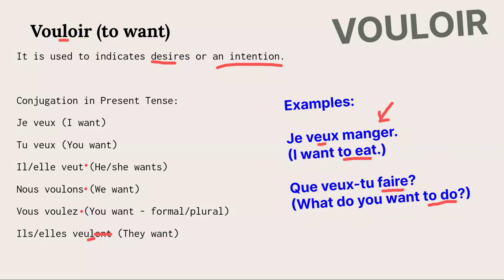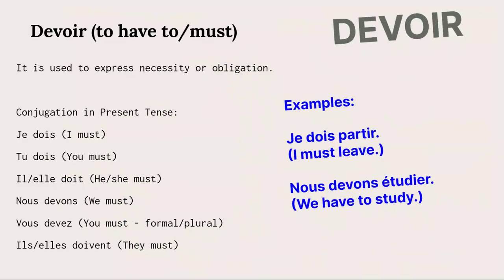Okay, let's move to the next verb. The next and the last verb is called devoir. Devoir, to have to, to must. This verb is used to express necessity and also obligation. So if you need to do something, or one is obligated to do something, you can use this verb to express that. Let's conjugate the verb in the present tense.